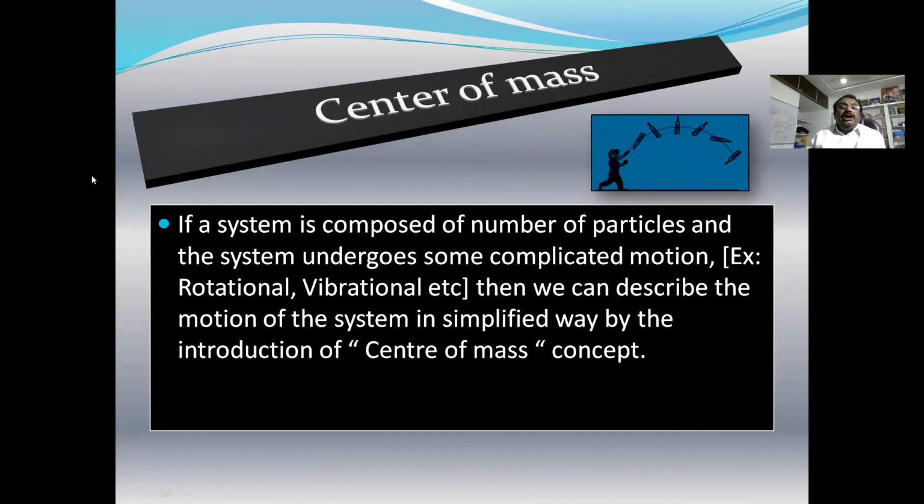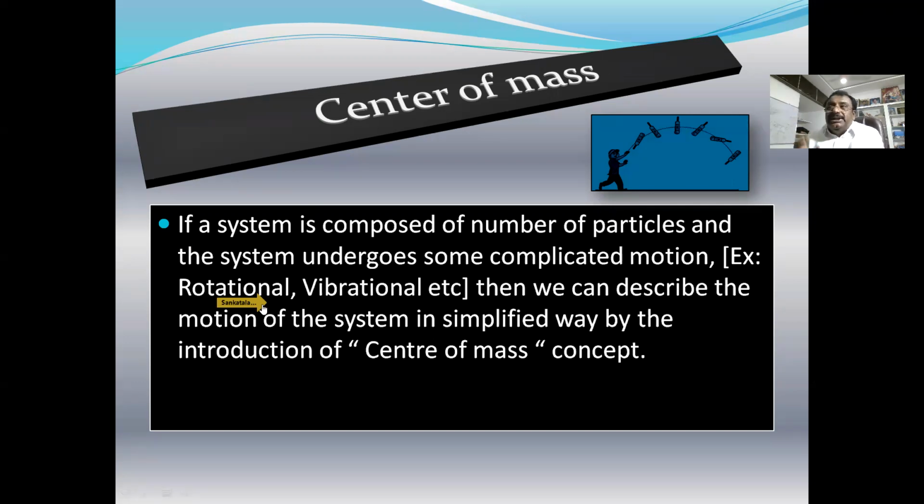Center of mass. If a system is composed of a number of particles and the system undergoes some complicated motion, for example rotational and vibrational, or rotational and translational, then we can describe the motion of this system in a simplified way by the introduction of the center of mass concept. So what is the center of mass concept? Center of mass is nothing but a point.